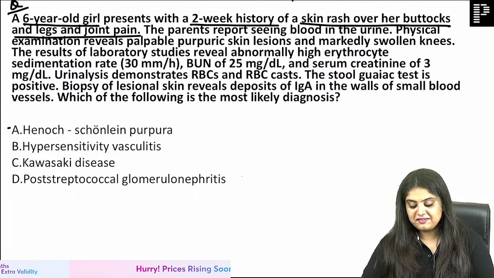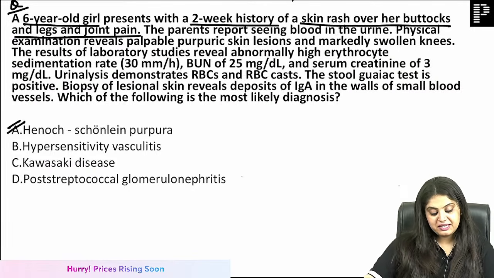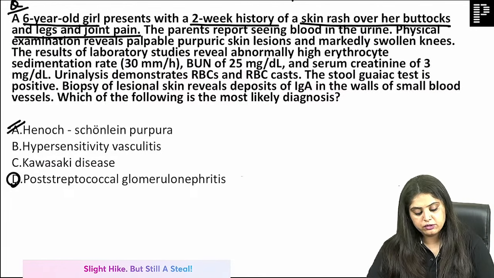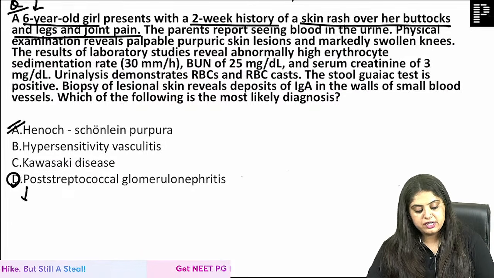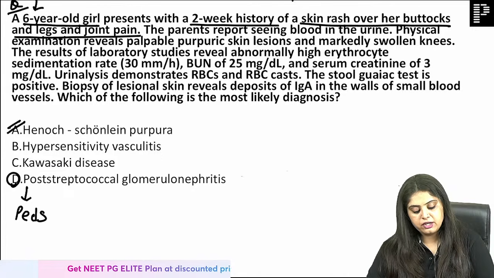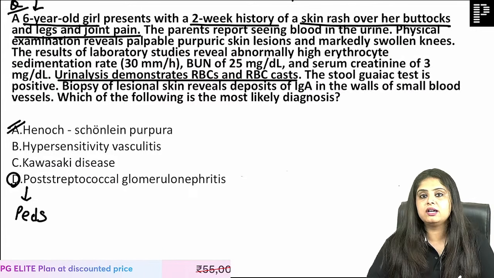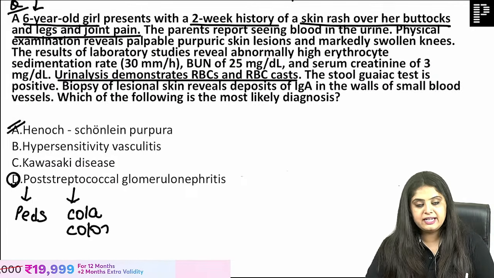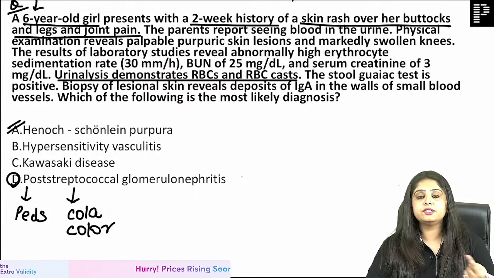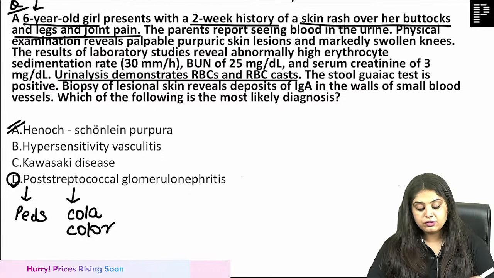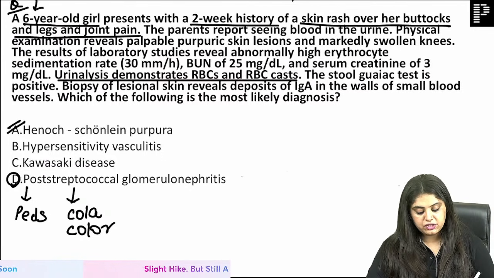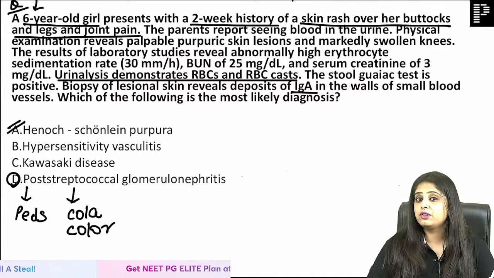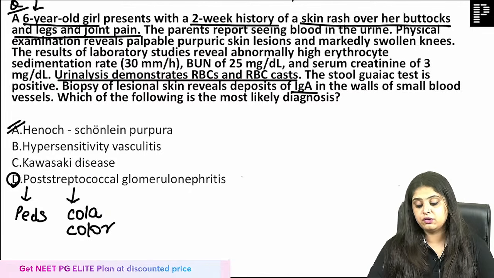Okay, everyone's answered it. Someone said PSGN. Okay, that's very acceptable to an extent, because you are seeing a child. PSGN occurs in a pediatric population, and you are seeing a child with somewhat like a cola color urine, which is kind of making sense to me also. But you have to look at the entire question, right? And what other things this child is suffering from. Also be rest assured that in PSGN, IgA is not the antibody that is getting deposited. So that is contradicting this. Also the other questions are contradicting it.